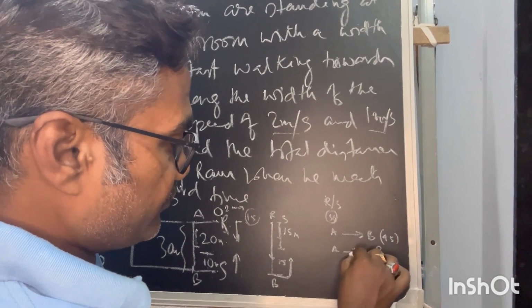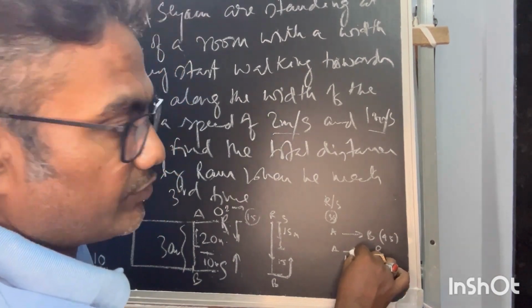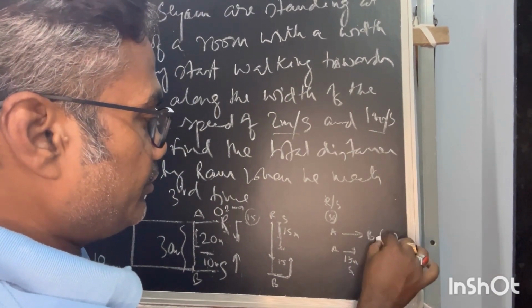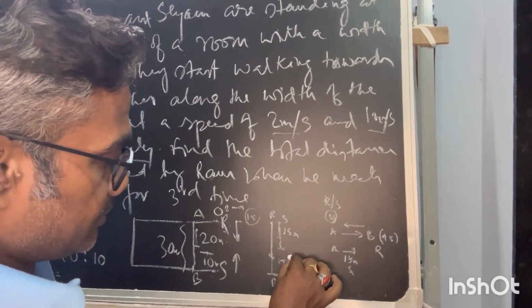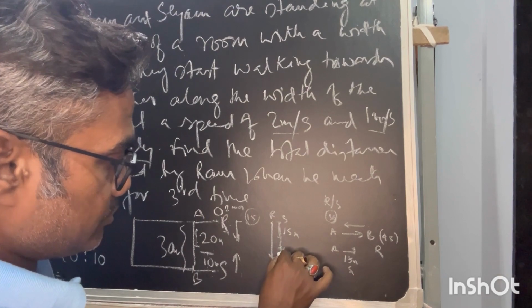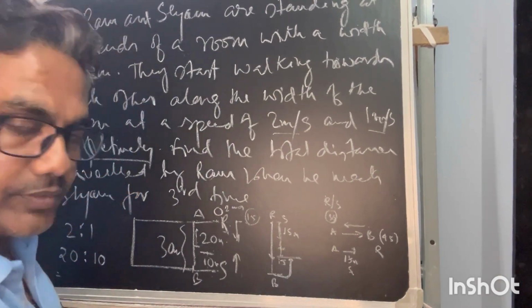Sam reaches half the length, meaning 15 meters, in 45 seconds. Then from B to A again, Ram has started, and by that time he has moved some distance, and they will meet somewhere here, okay.